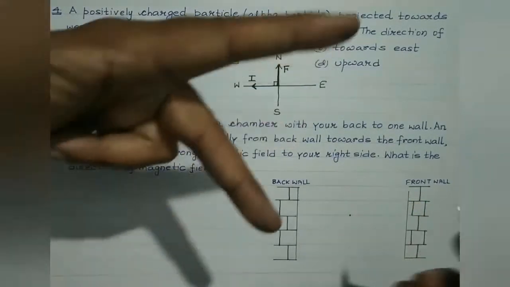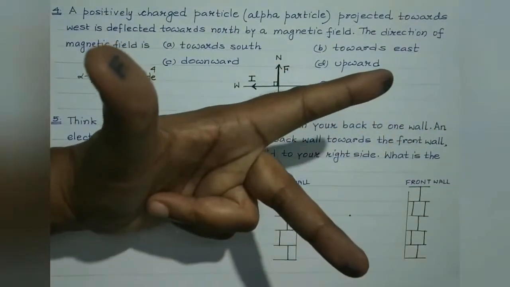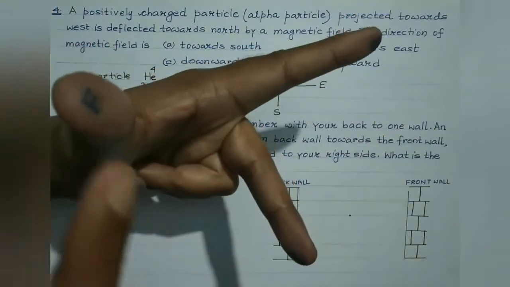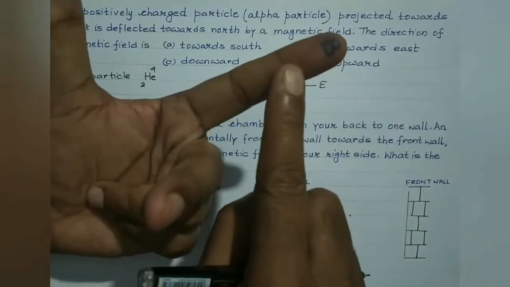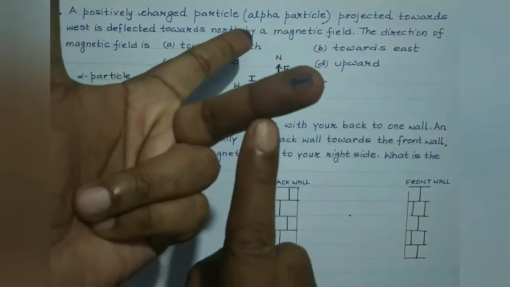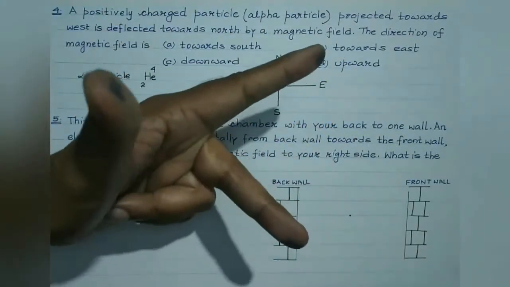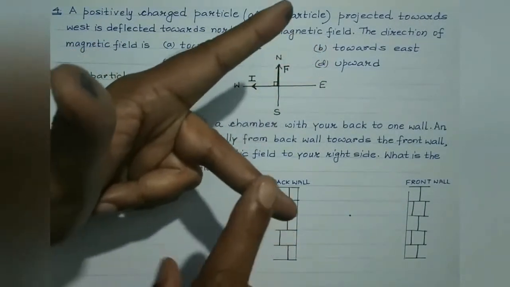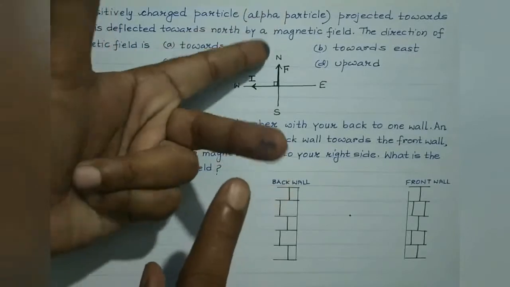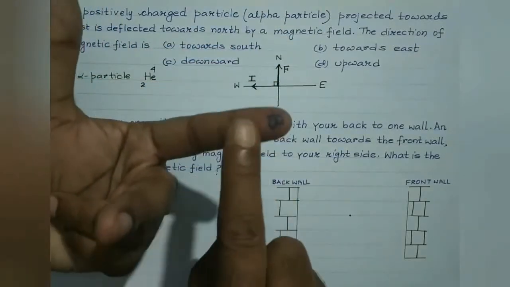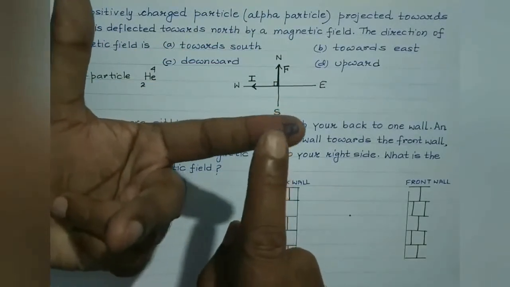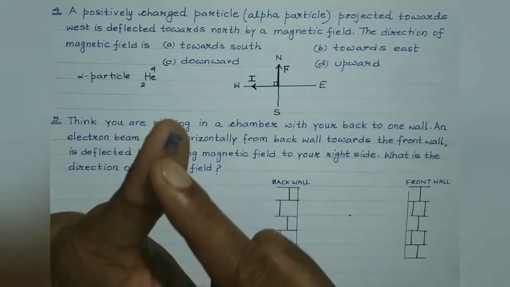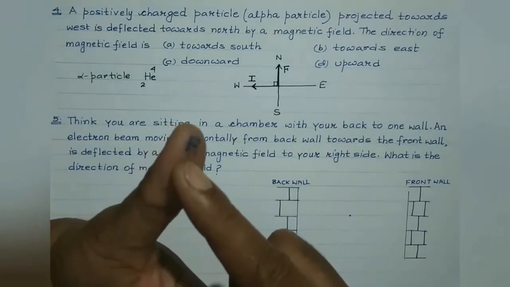Now look students, we are already aware of Fleming's left-hand rule, isn't it? If we stretch the thumb, the first finger or forefinger and the central or the middle finger of our left hand such that they are mutually perpendicular to each other, then in case the middle finger represents the direction of the flow of current, the forefinger represents the direction of the magnetic field, then the thumb will represent the direction of the magnetic force, right?